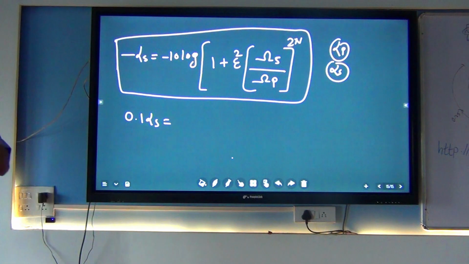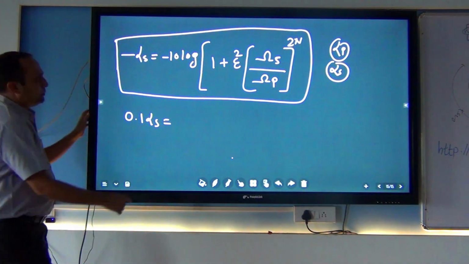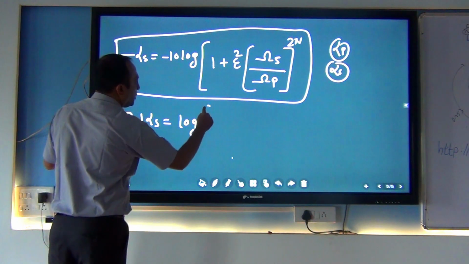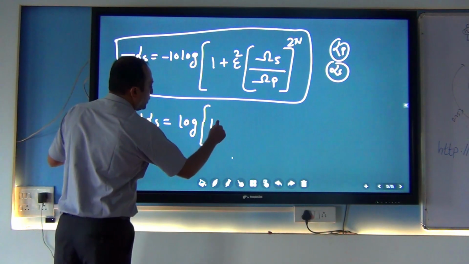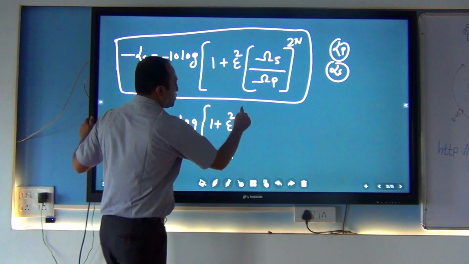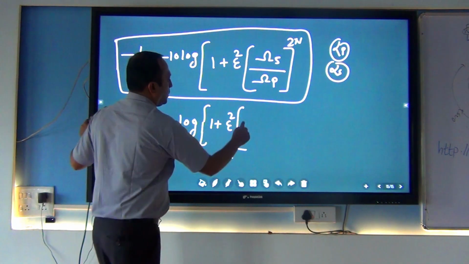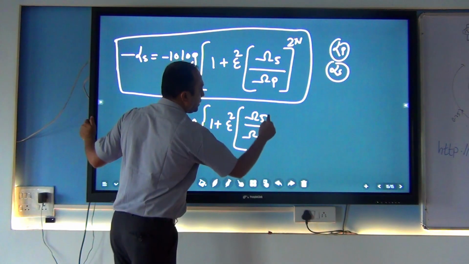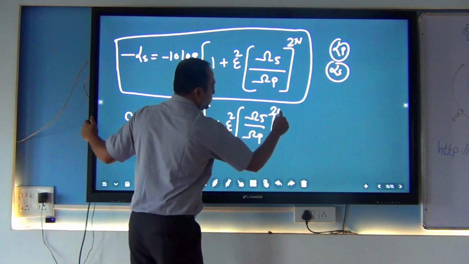So 0.1 alpha s, log of one plus epsilon square, alpha s over alpha p, raised to 2n.